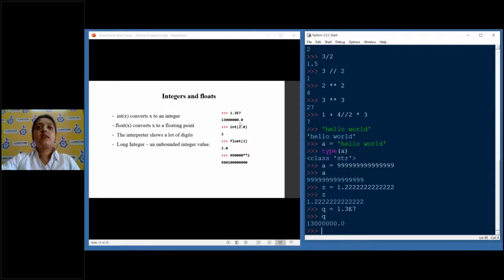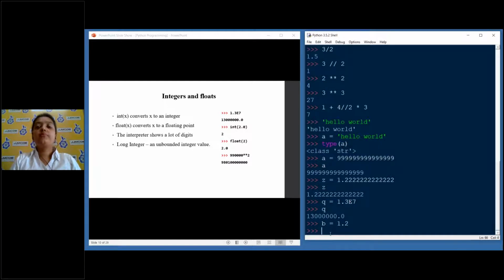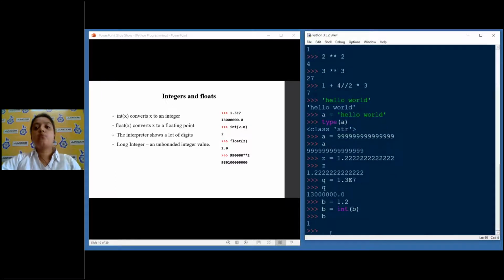Okay. Sometimes there is a requirement to do typecasting. What is the meaning of typecasting? It means converting one class of data type to another class. For example, I have B is equal to 1.2, but I need to convert this to an integer. What I will do is B is equal to, I use a function called int, and I pass B. And when you see B, you see just 1. It converted it to an integer value, so the decimal part was removed.